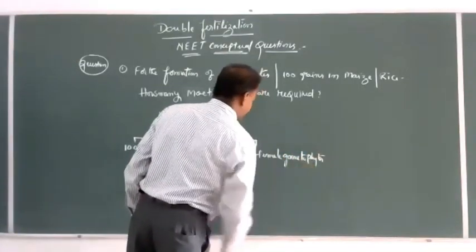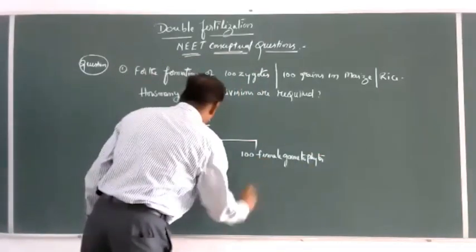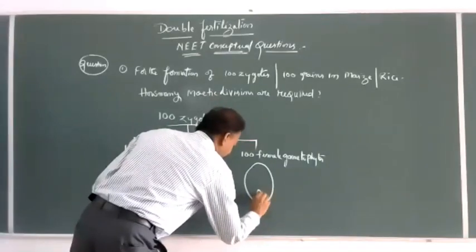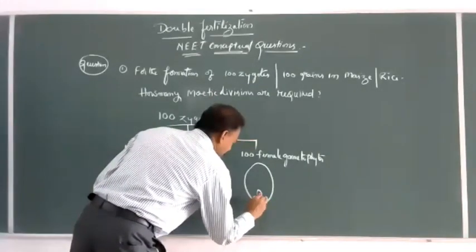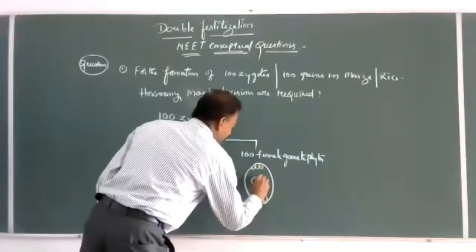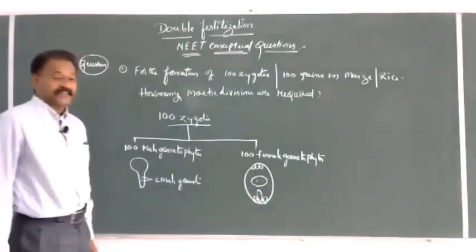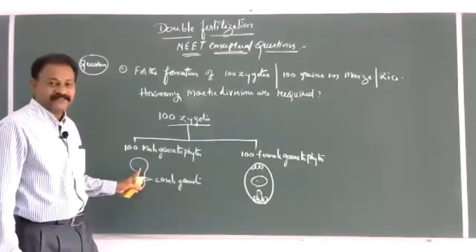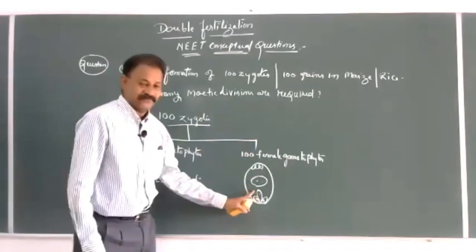A female gametophyte is nothing but our embryo sac: egg and synergids, antipodals and central cell. So we require 100 of this type of structure and 100 of this type of structure.